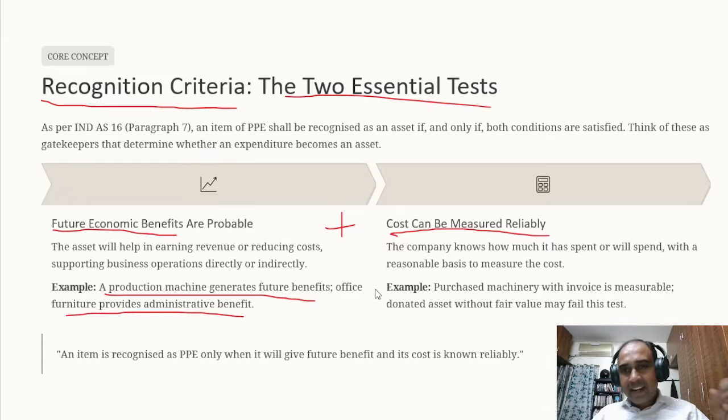See, to capitalize the item in the books of account, to record a particular asset in the books of accounts, you need to have the cost, right? So this is a very basic condition that is given in the standard. One is it should give future economic benefit, and the other is that we should be in a position to quantify the cost. The quantification of cost is important to record that asset in the balance sheet or in the books of account. Okay.